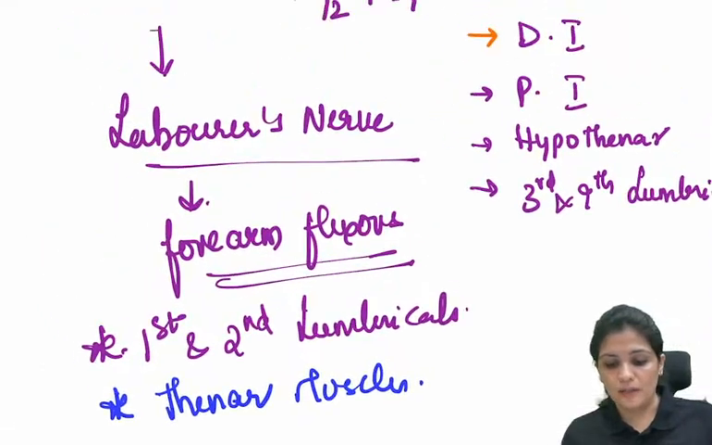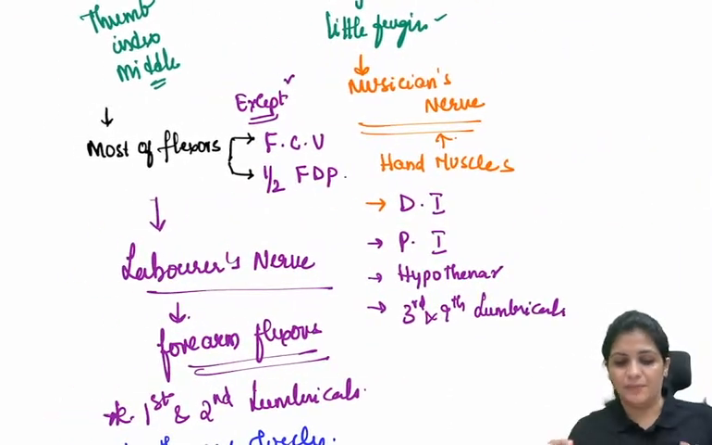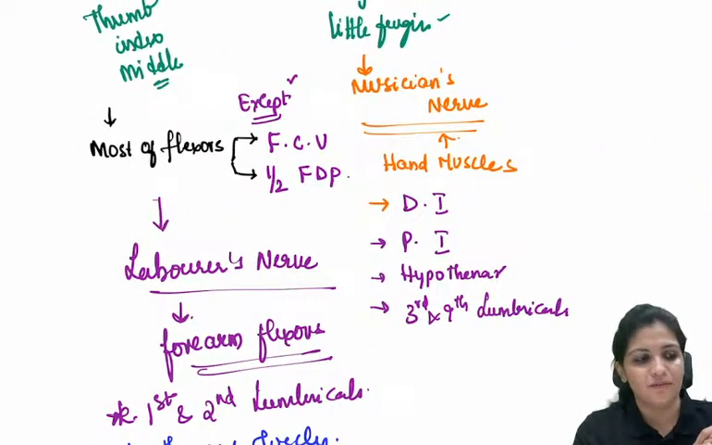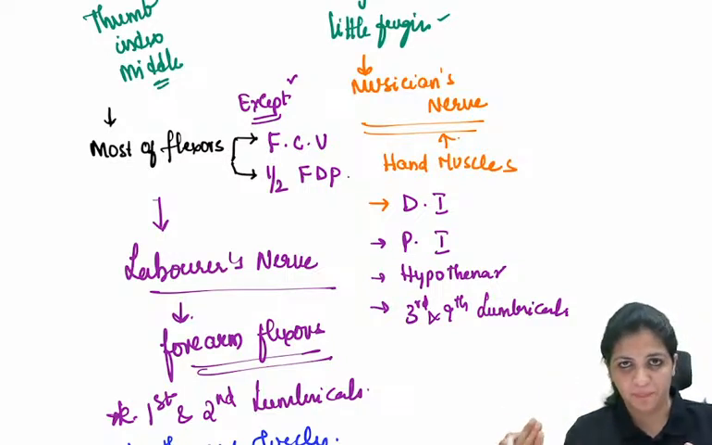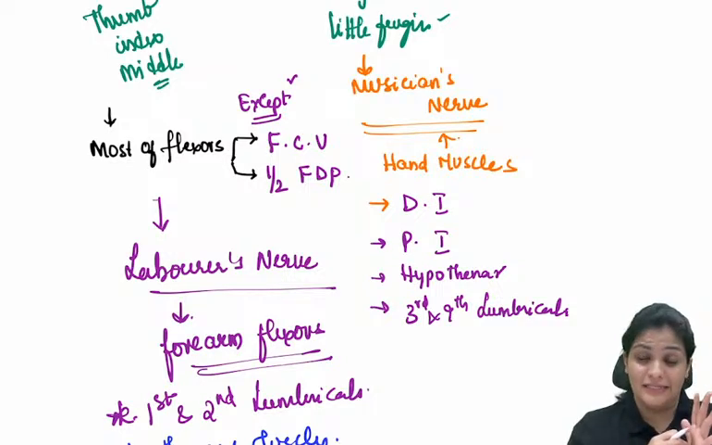So these are all the blood and nerve supply. The flexors, that is the median nerve, supplies most of the flexors except FCU and half of FDP, as we know. And now coming to the hand muscles.